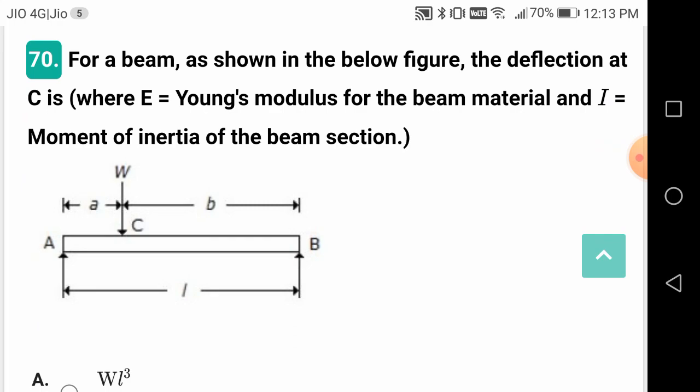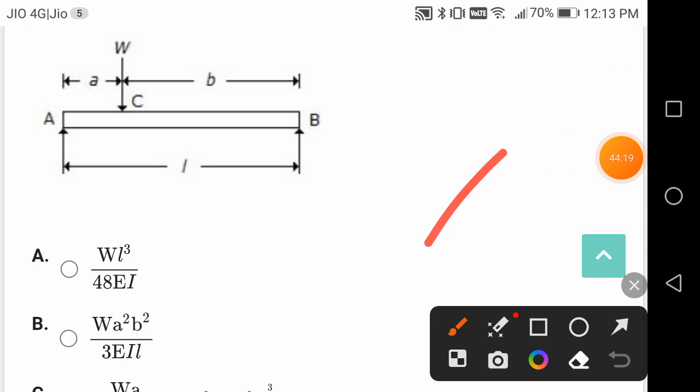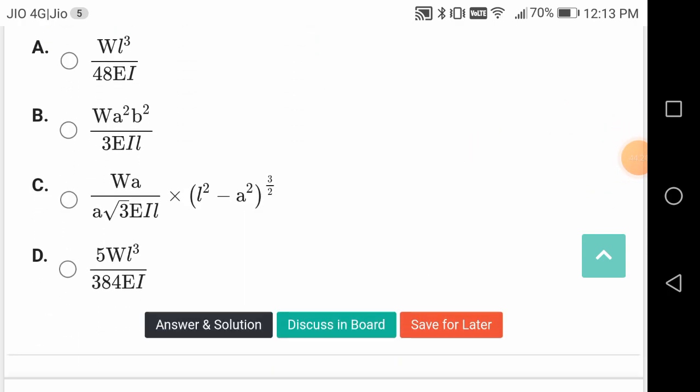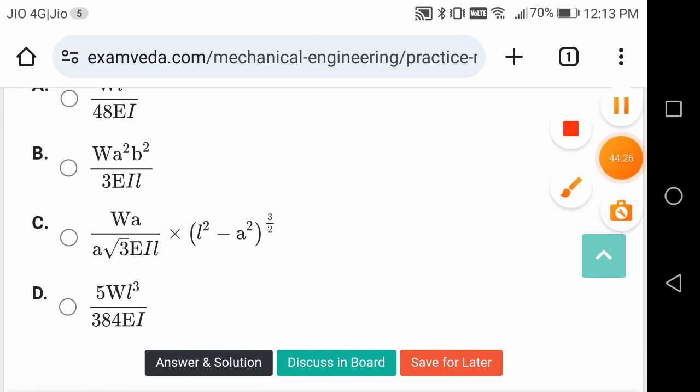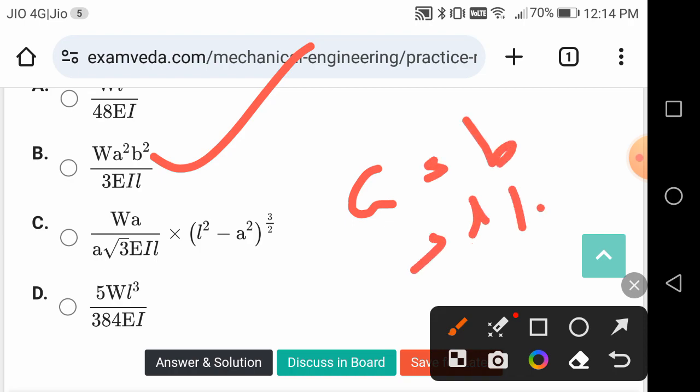For a beam shown in the figure below, the deflection at the C with all those things, right? So how much is it? Let us see, friends. I think it's something related with this second one. Yes, W a square b square by 3EIL. If you substitute, so a is equal to b, right? a is equal to b is equal to L by 2. You will get WL cube by 48EI.